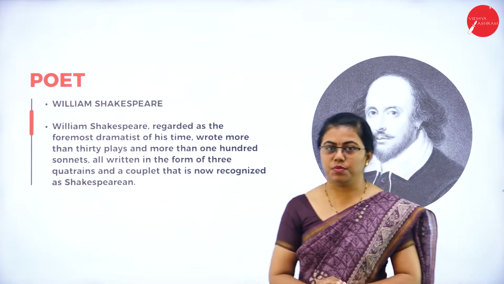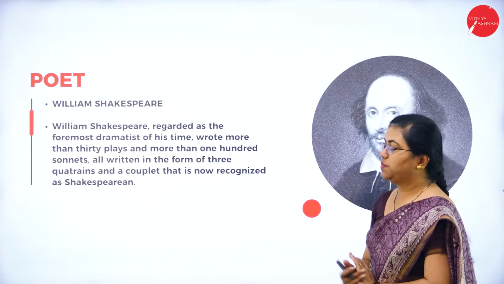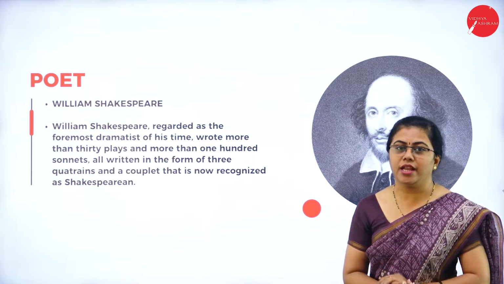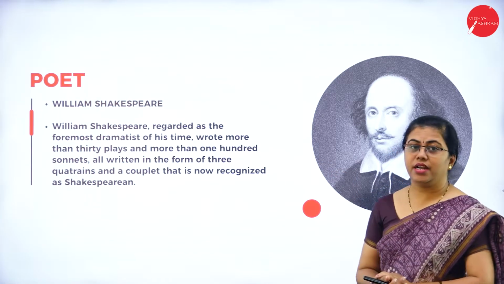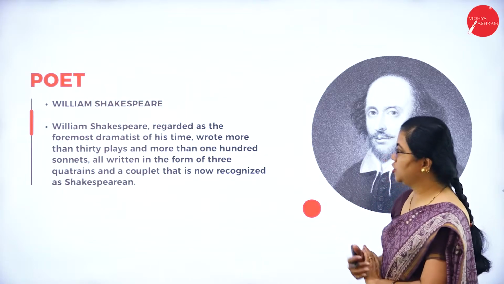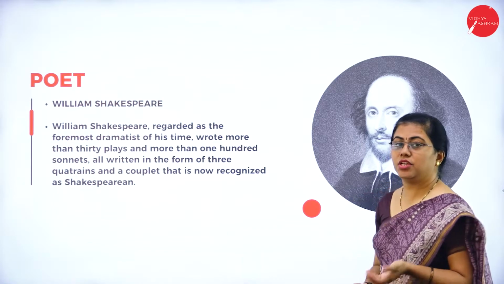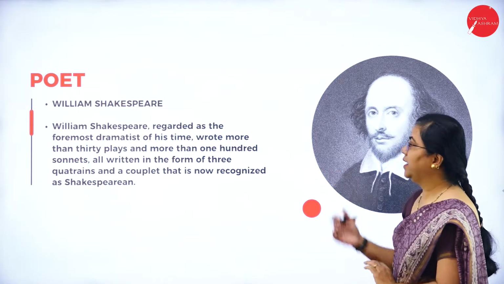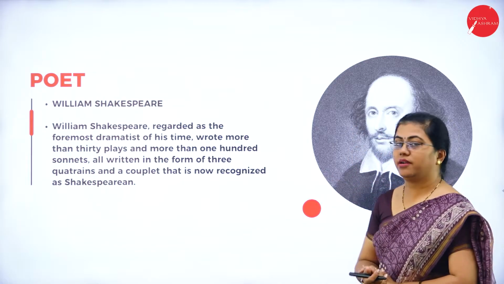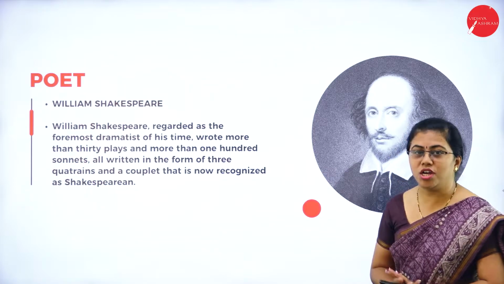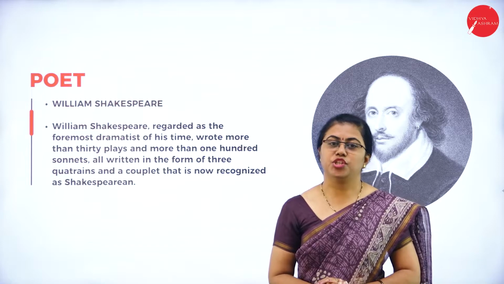So here's William Shakespeare, who has written this sonnet when in disgrace. As you already know, because you have been studying Shakespeare from a very young age, Shakespeare is regarded as one of the foremost dramatists of his time. He has written more than 30 plays, which all are equally important, and he has written more than 100 sonnets, all in the form of 3 quatrains and a couplet. This is now recognized as the Shakespearean sonnet.